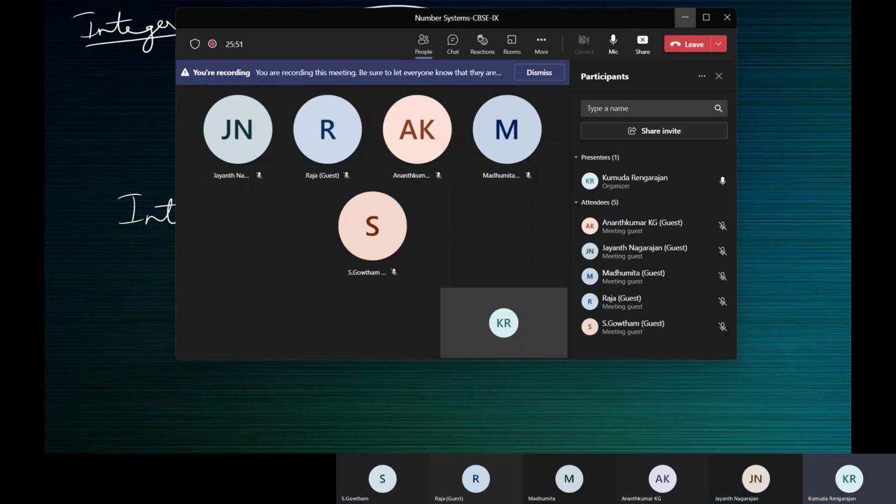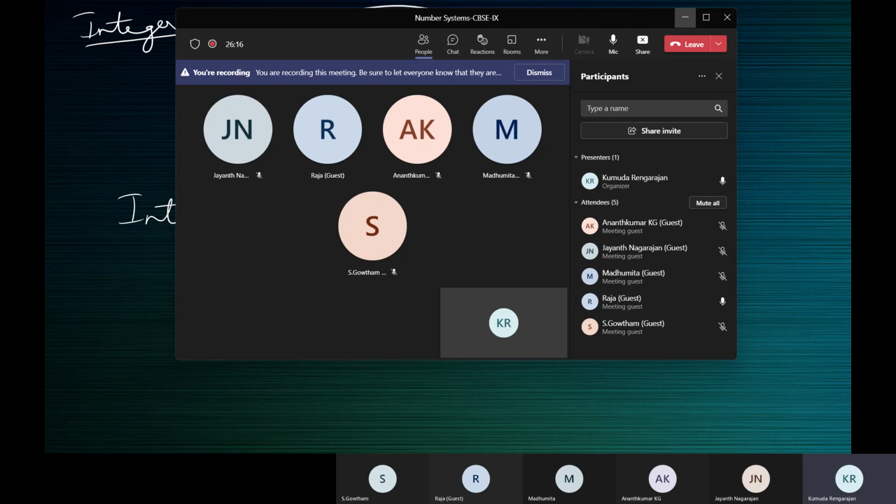Which is the biggest natural number? Can't say. Which is the biggest whole number? We cannot say, ma'am. Which is the smallest integer? That also we cannot say, ma'am. We can't say the smallest integer, nor can we say the largest integer.